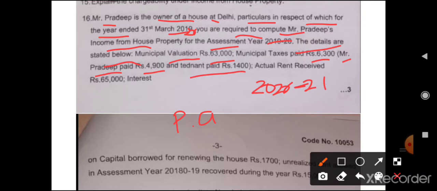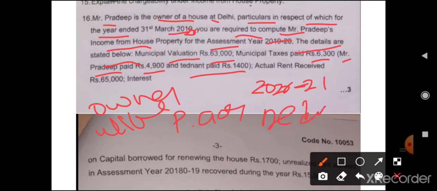Tenant paid 1,400. If municipal taxes are paid by the owner, then only allowed as deduction. If it is paid by the tenant, it is not allowed. So municipal taxes we need to take only 4,900.